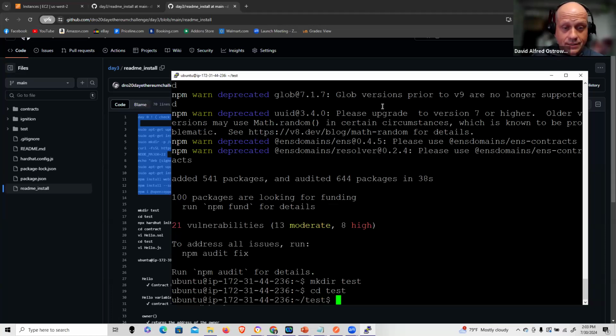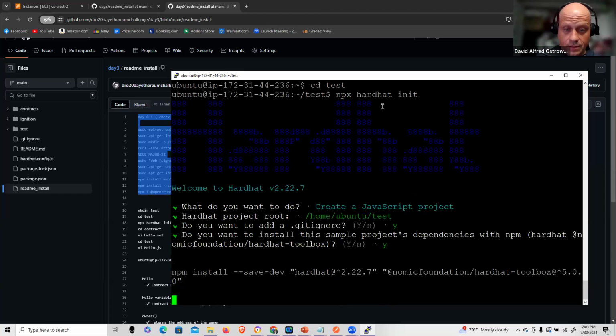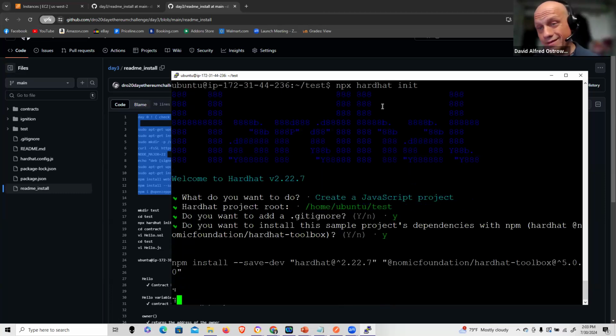I want to cd to test. And I'm going to do an npx hardhat init. And I do like to create new projects every time. And it's interesting to note, and again, I'm not pausing this out because it's going to work pretty fast with a C5 instance as it usually does.